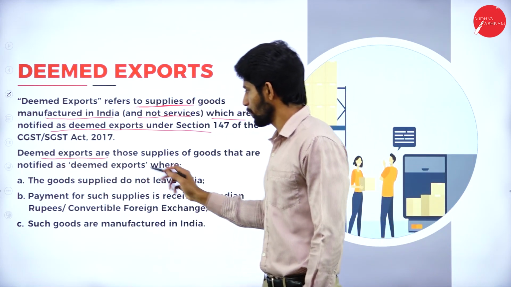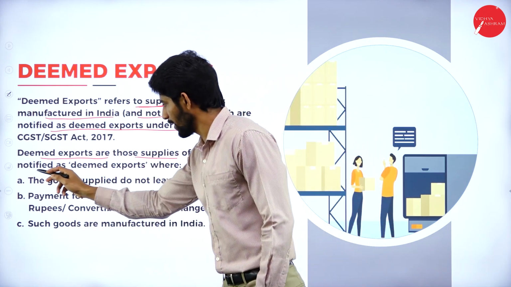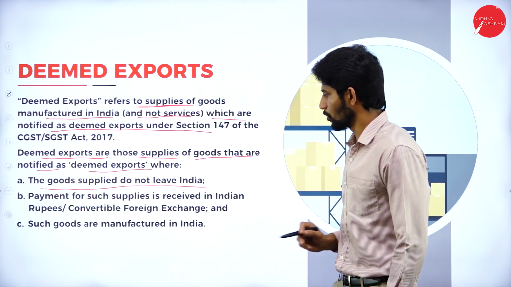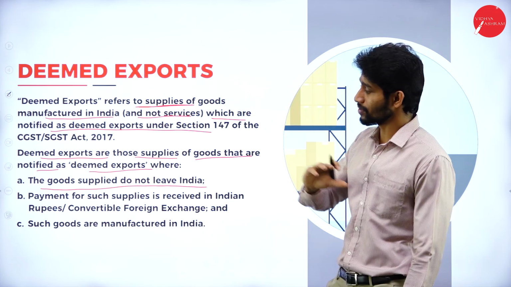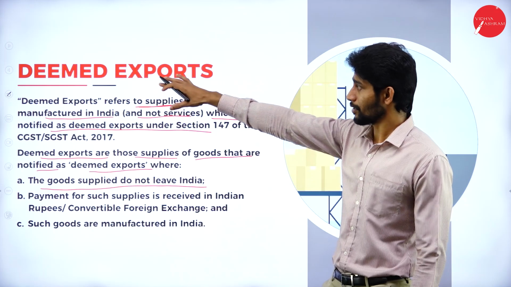So deemed exports are those supplies of goods that are notified as deemed exports where the goods supplied do not leave India. When the goods supplied do not leave India, then it is considered as deemed exports.